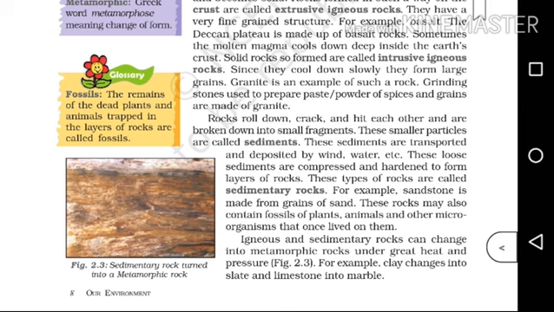So here comes a question. What do you mean by fossils? The remains of dead plants and animals trapped in the layers of rocks are called fossils.